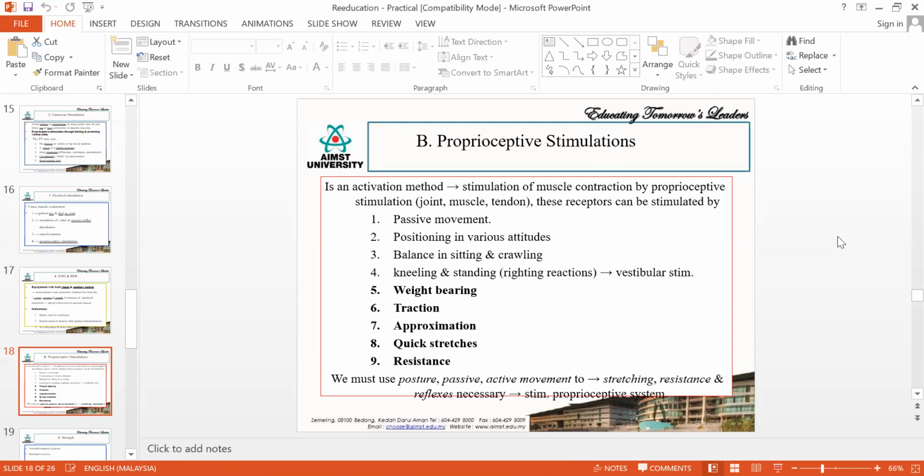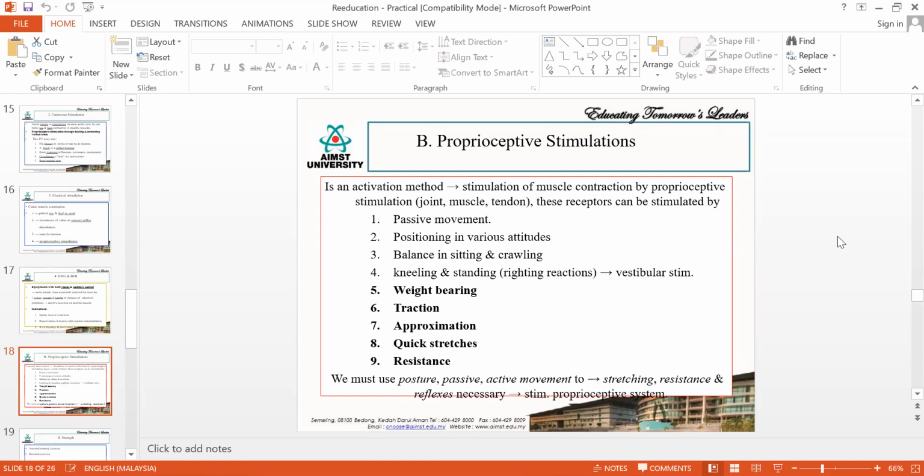So you can say that when the muscle power is 0, then you use the initiation technique. When you want to improve the muscle power from 0 to 1 or 0 to 2, then you will be using this focusing technique and proprioception technique. Is that clear?